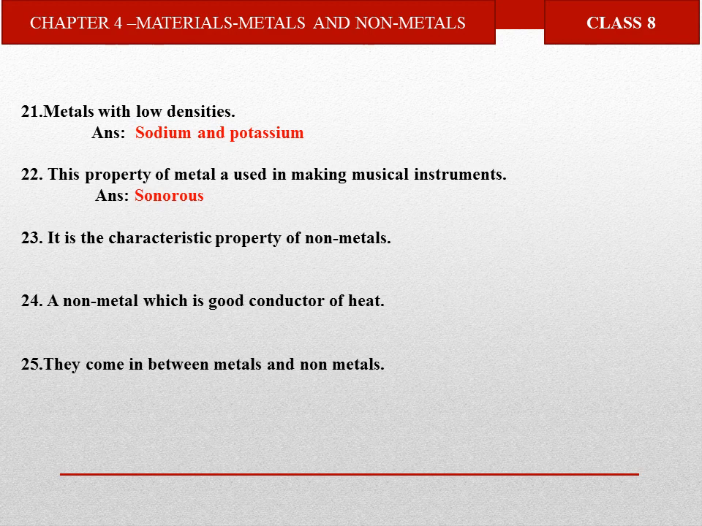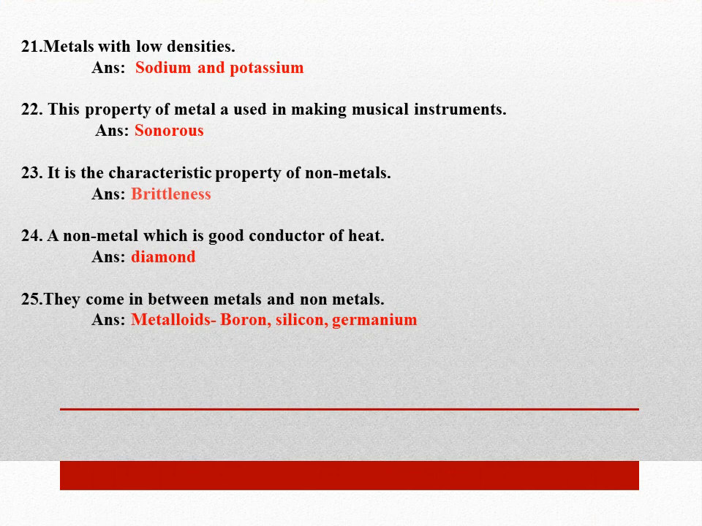It is the characteristic property of non-metals, meaning non-metals are known by this property, and that is brittleness. A non-metal which is a good conductor of heat is diamond. Those that come in between metals and non-metals, meaning they have some properties of metals and other properties of non-metals, are called metalloids. For example, boron, silicon and germanium.